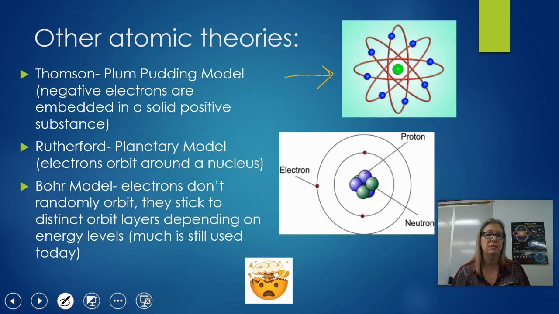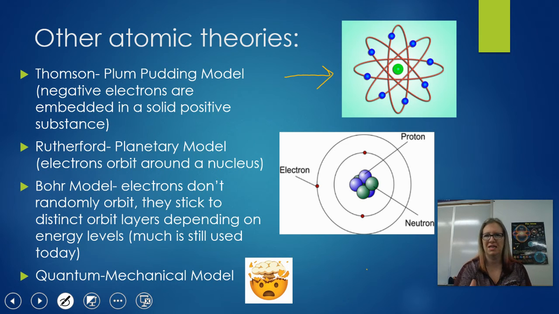Now, much of his model is still used today, but they've kind of come up with this quantum mechanical model that is just way beyond us. Like, that's my brain right there, okay? And it's way more complicated than those rings of the Bohr model. It's these clouds, and these electrons can be in different shapes, but you don't ever really quite know where those electrons could be. You get some of these funkier shapes like what's represented in that poster there. We are not going to get into that level. You might start learning about that if you take high school physics. Certainly if you're taking physics in college, you'll be talking about that, okay?